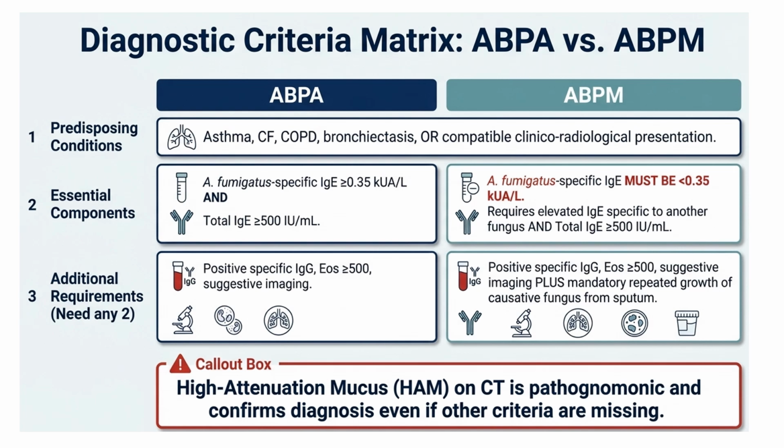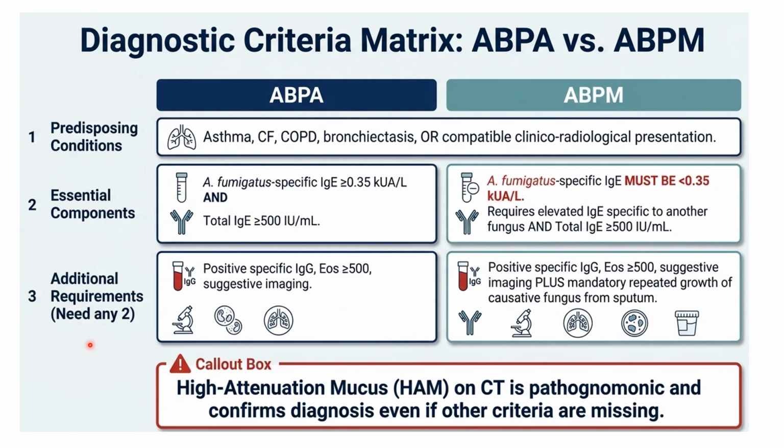Here we can see the diagnostic criteria of ABPA and ABPM. ABPA means allergic bronchopulmonary aspergillosis. ABPM means allergic bronchopulmonary mycosis. A predisposing condition should be there for both: asthma, cystic fibrosis, COPD or bronchiectasis. Then the essential components. In ABPA, aspergillus specific IgE more than 0.35 and total IgE more than or equal to 500. In ABPM, aspergillus specific IgE must be less than 0.35 and IgE level also more than 500.